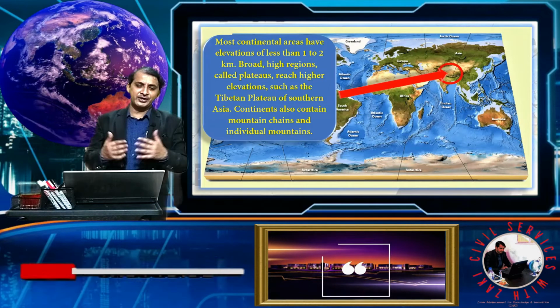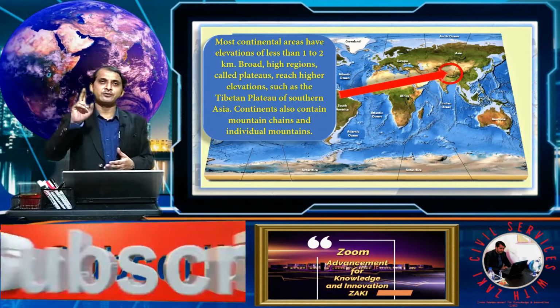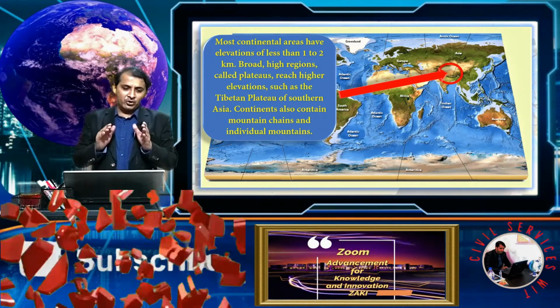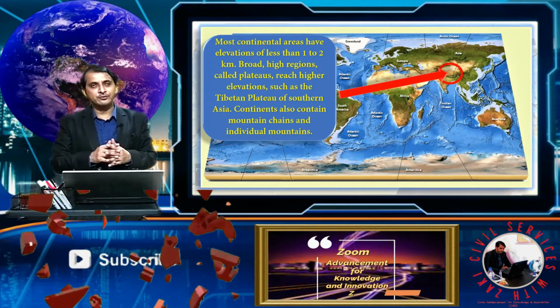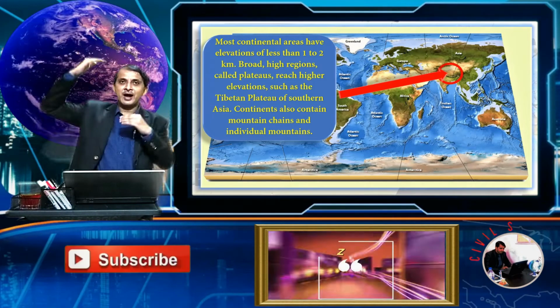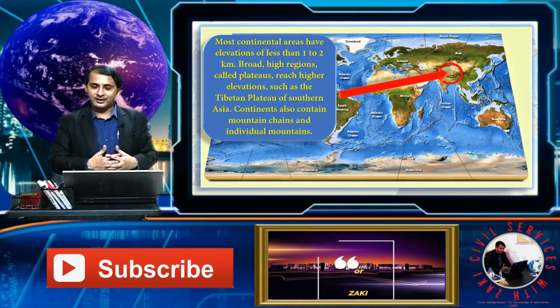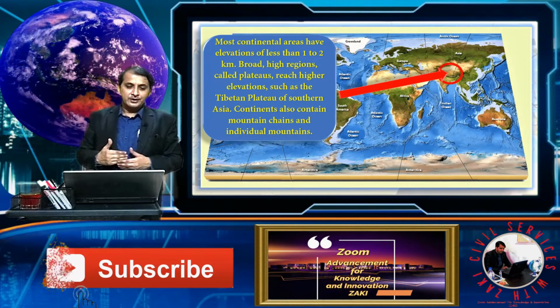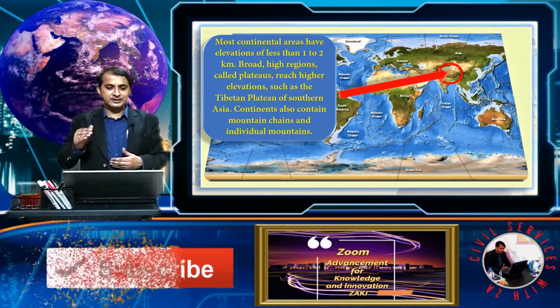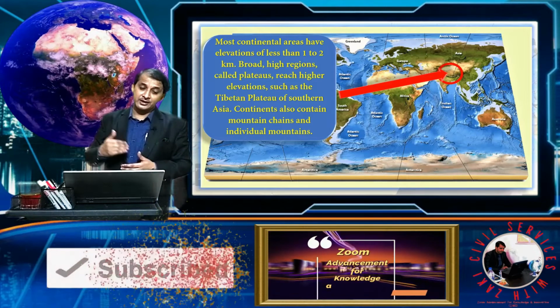Most of the continental area has an elevation of less than 1 to 2 kilometers. A broad high region is called a plateau. Some of the broad and high regions of our earth reach higher elevations, such as the Tibetan plateau in southern Asia.